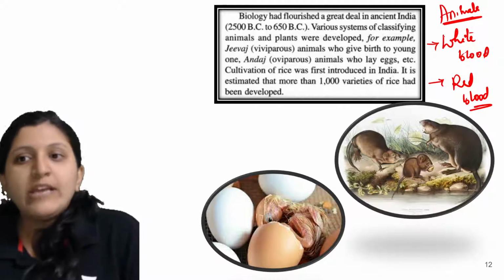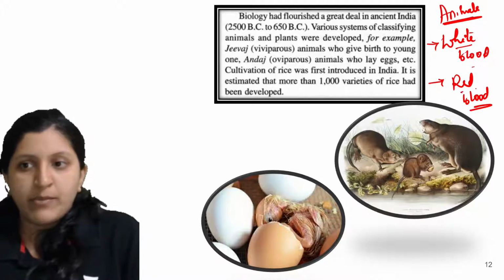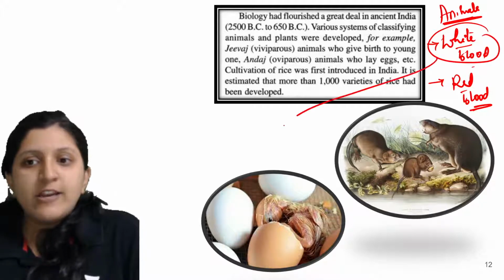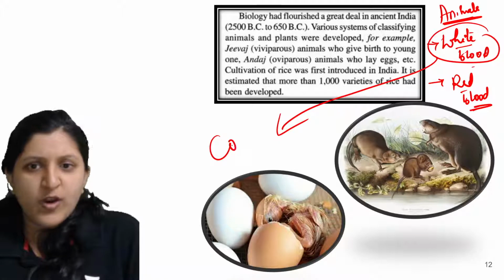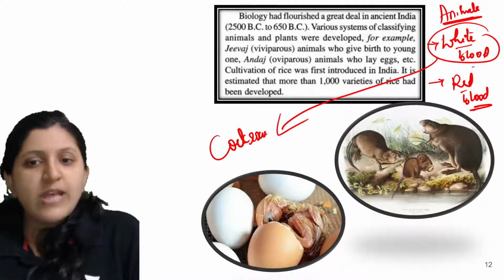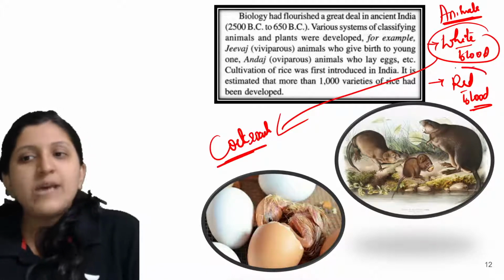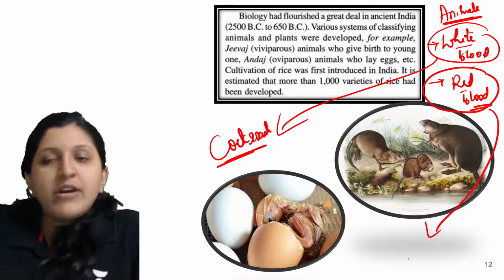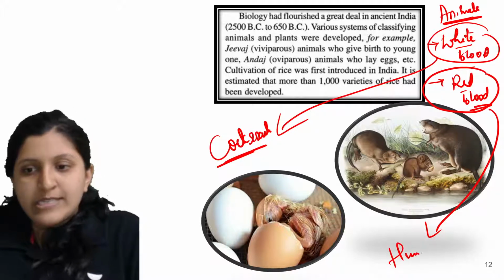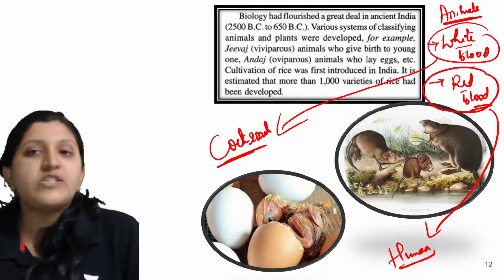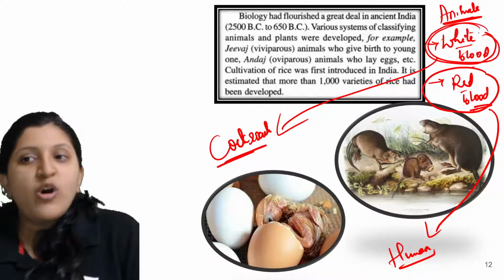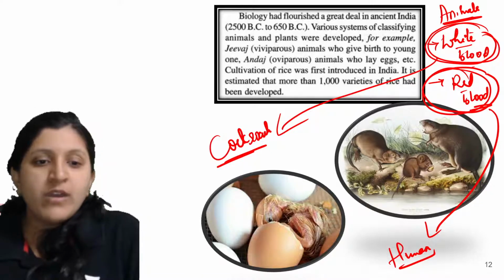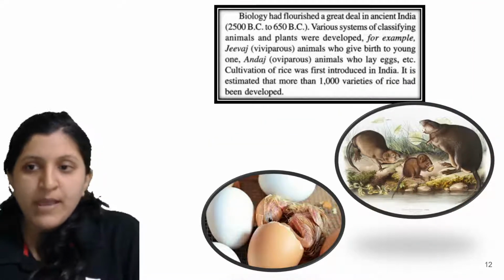If the individual has white blood, it is placed in a different category, like the cockroach. Some insects have white blood, and some have red blood, like humans. Humans are the example. So earlier classification was done based on the blood, whether white or red. In the same way, now animals.